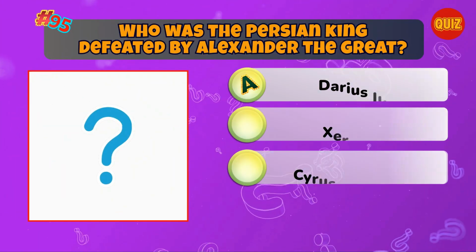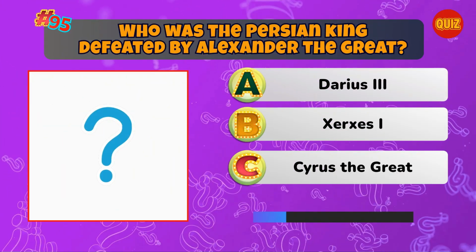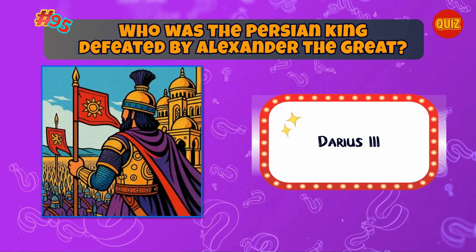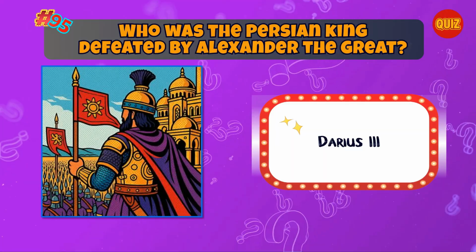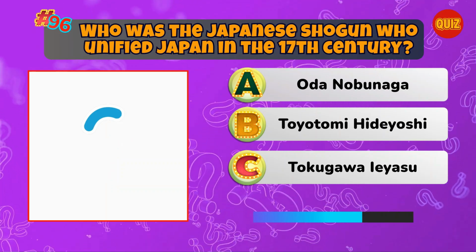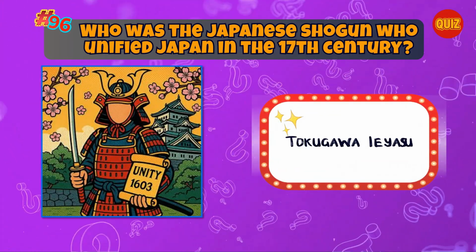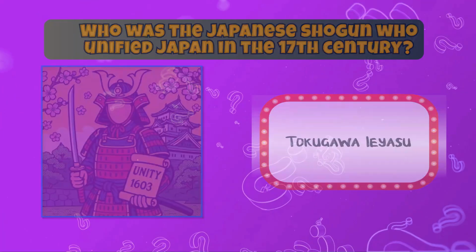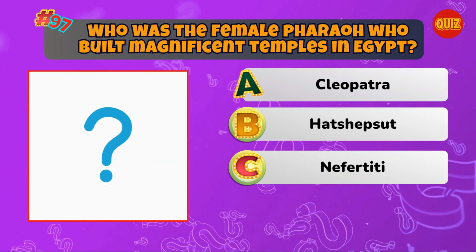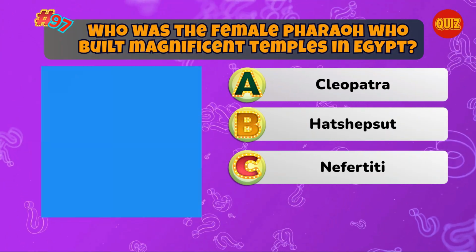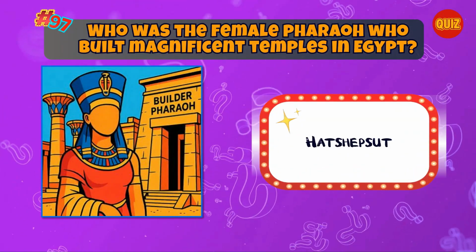Who was the Persian king defeated by Alexander the Great? Correct. Darius III. Who was the Japanese shogun who unified Japan in the 17th century? Correct. Tokugawa Ieyasu. Who was the female pharaoh who built magnificent temples in Egypt? Correct. Hatshepsut.